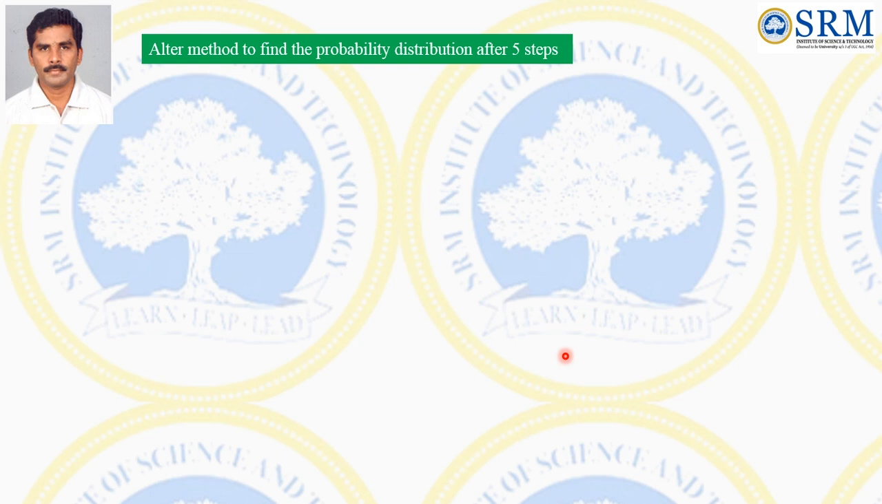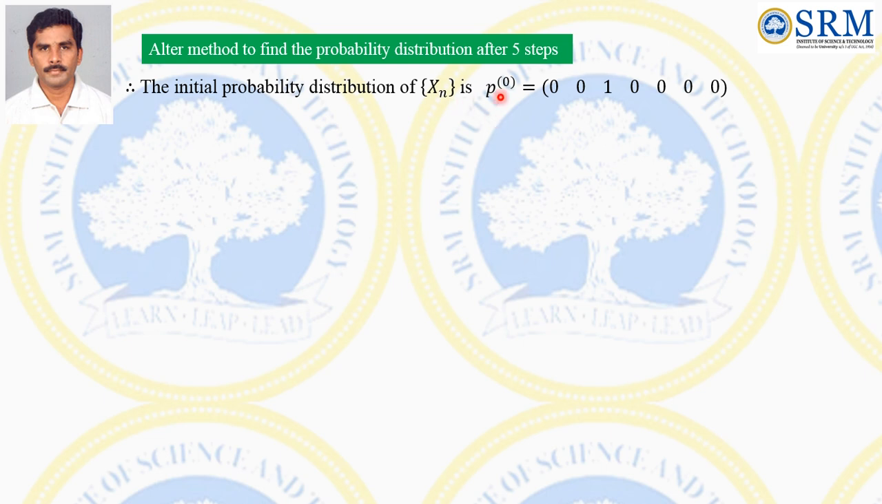Now, an alternate method to find the probability distribution after 5 steps. So how to find that? What is the shortcut to find that? First, initially the probability distribution is P0. So the man has rupees 2. He may win or lose his money. That means this one splits into 1 by 2, 1 by 2. Either he may have rupees 1 or he may have rupees 3.